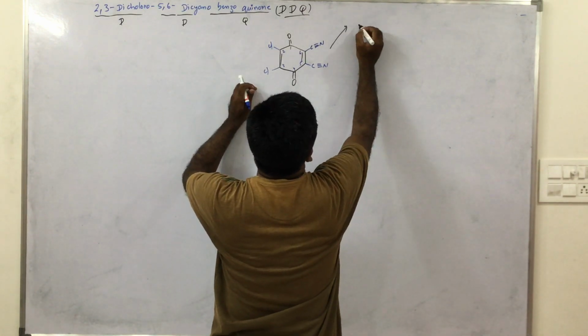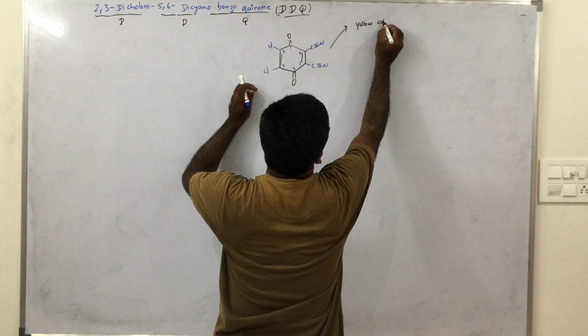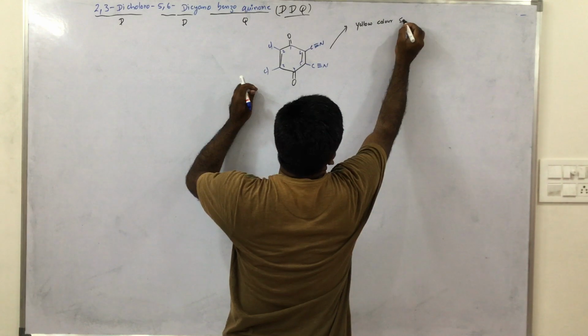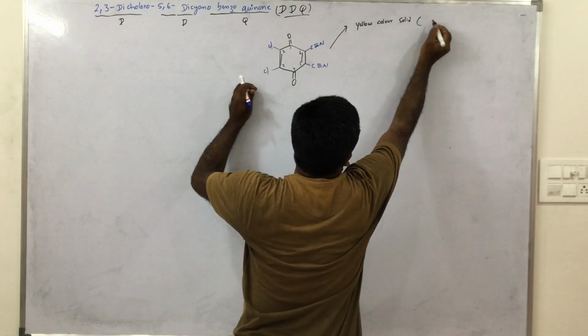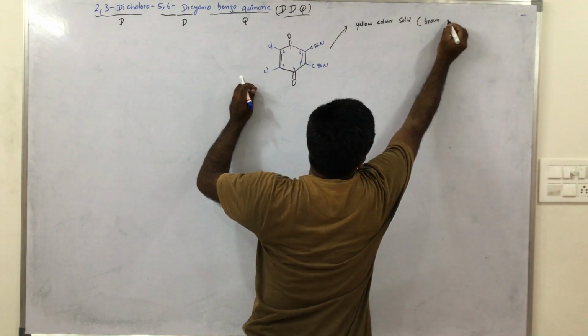This is a yellow color solid, sometimes brown color also.